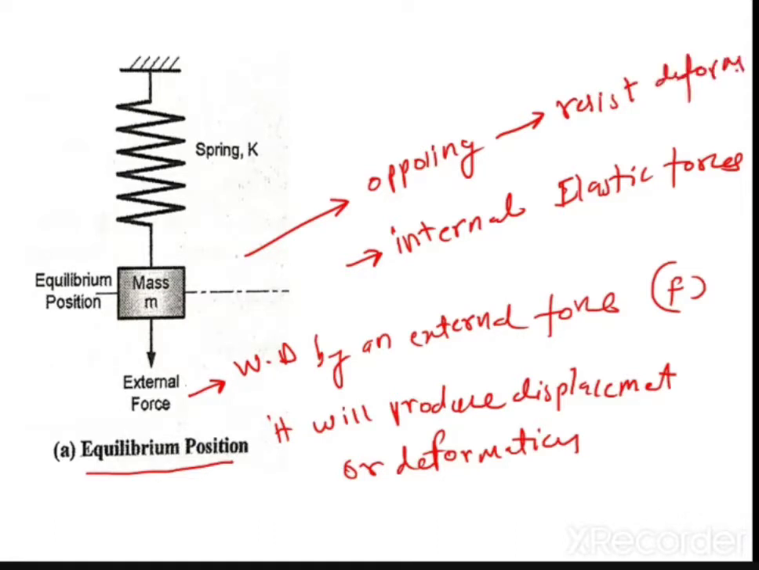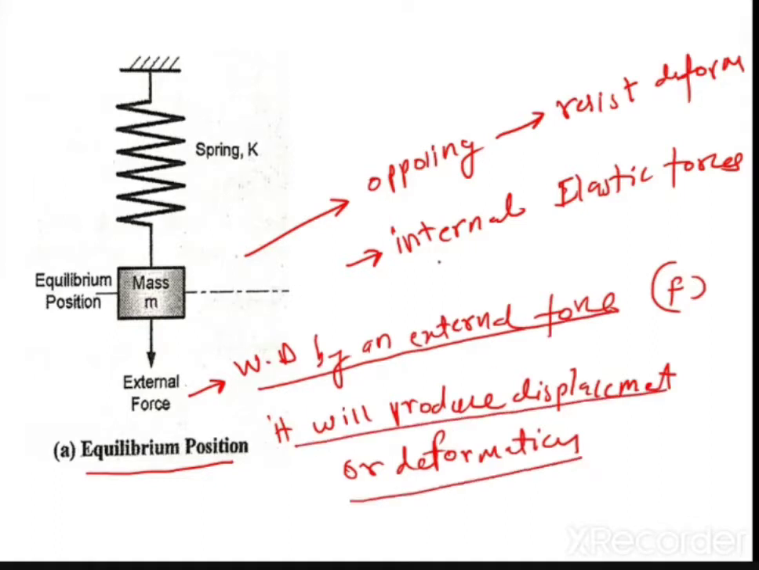So let me complete the statement now. What I want to say: when the spring mass system was at an equilibrium position, now you apply the external force. When you apply the external force, the work is done by the external force, and it will produce the displacement or deformation against the internal elastic forces, which will resist the deformation.